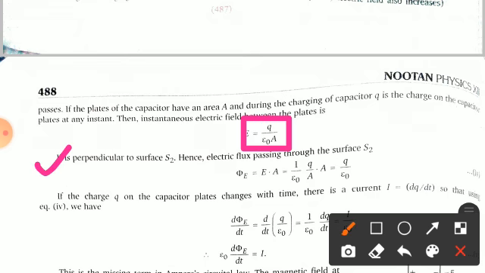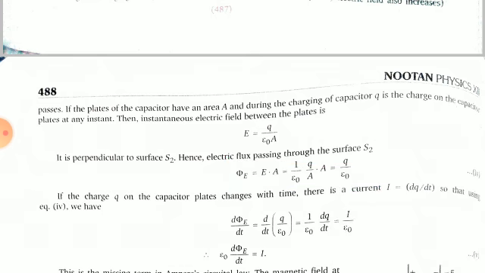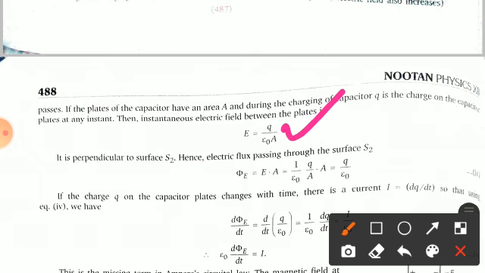Now it is perpendicular to the surface S2, so consider the electric flux passing through the surface S2. I hope you are familiar with electric flux. The number of field lines passing through a surface is known as electric flux. So we can write electric flux like this: Φ_E = E·A, and in place of E you can put the value from here. So you can see 1/ε₀ times Q/A multiplied by the area. Finally it comes out to be Q/ε₀.